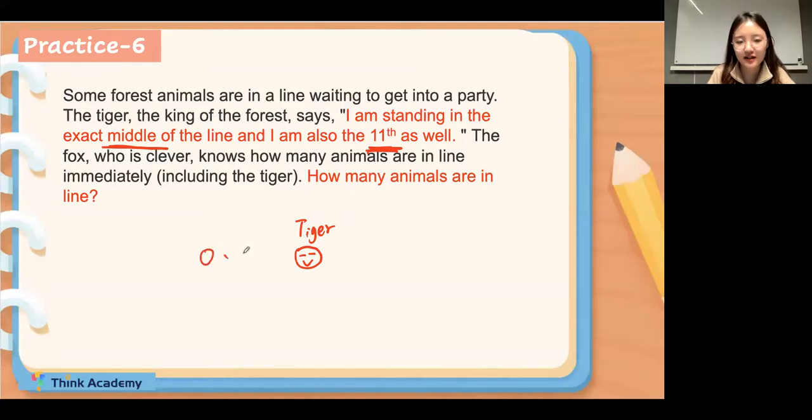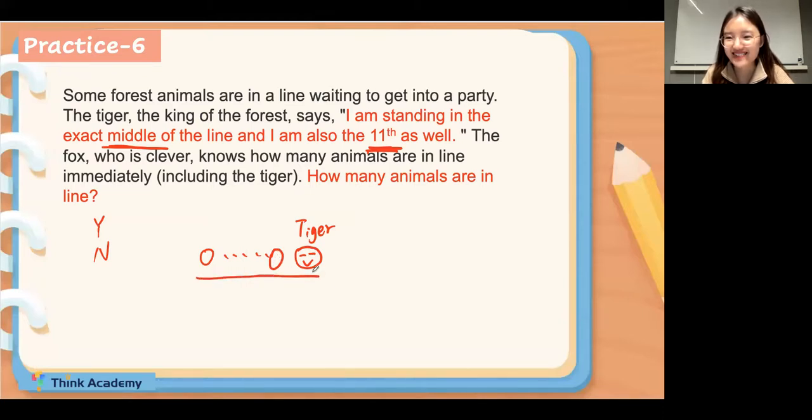So I know there are some animals in front of the tiger. So my question is, is the tiger included in the 11 animals? Why for yes and for no? He is the 11th. So is the tiger included in the 11 animals? Why for yes and for no?